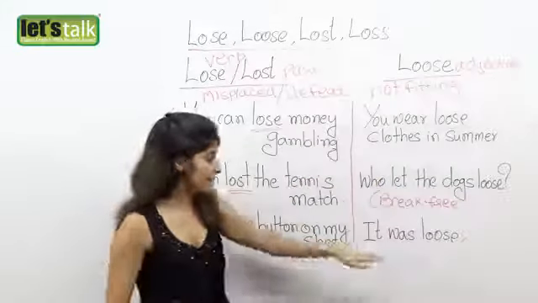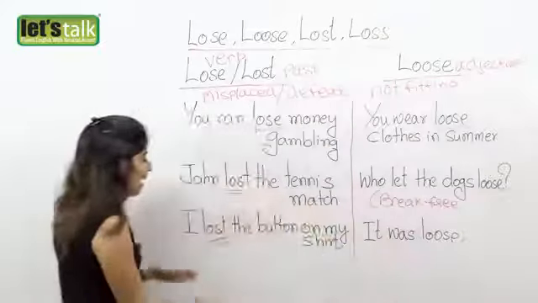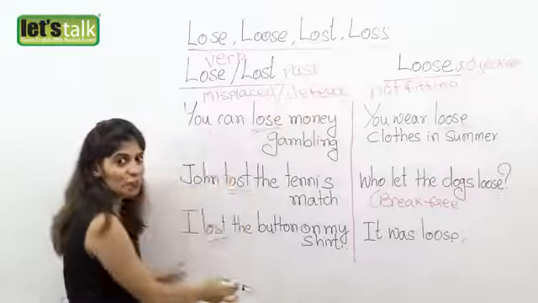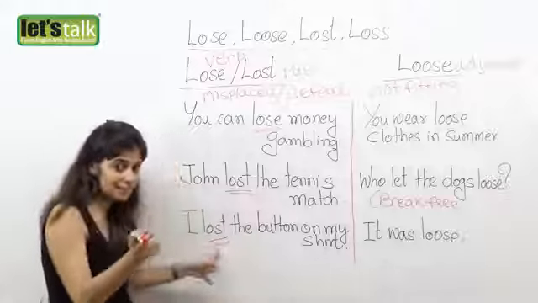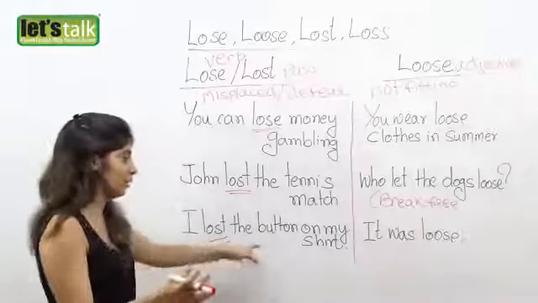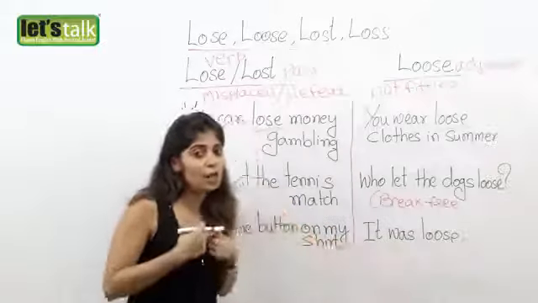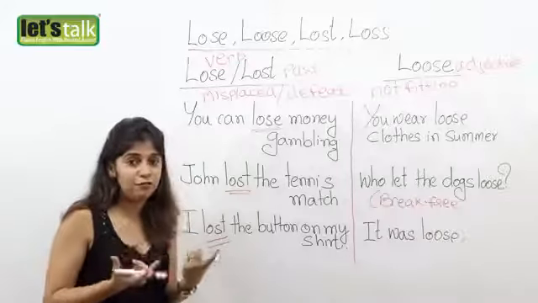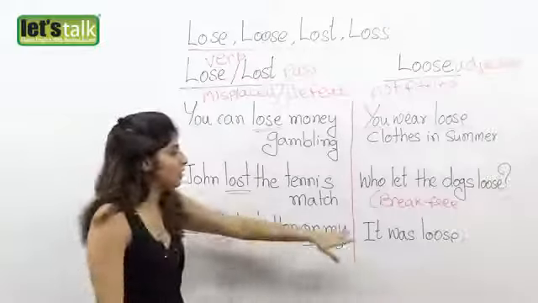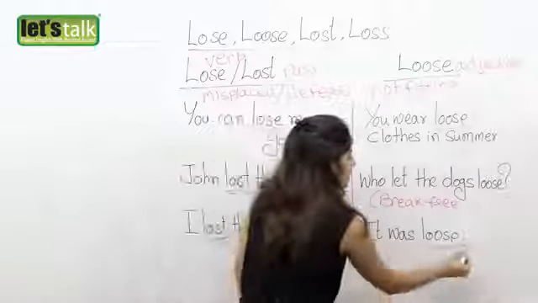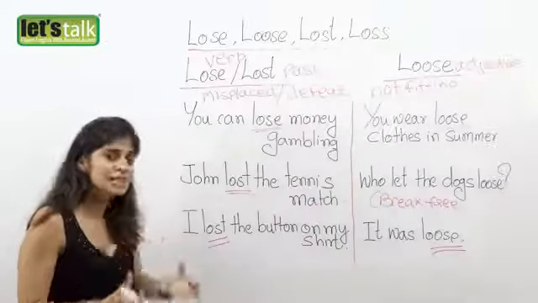I have another sentence here for you. Now I have written this sentence down because I want to compare these two words in one sentence. I lost the button on my shirt. Basically it means that I've misplaced the button on my shirt. The button on my shirt was loose. It was not fitting. So maybe I just dropped it, I misplaced it. That's why you use the word L-O-S-T, lost, where you've misplaced it.